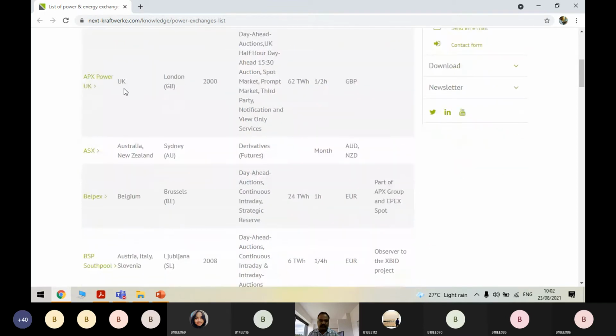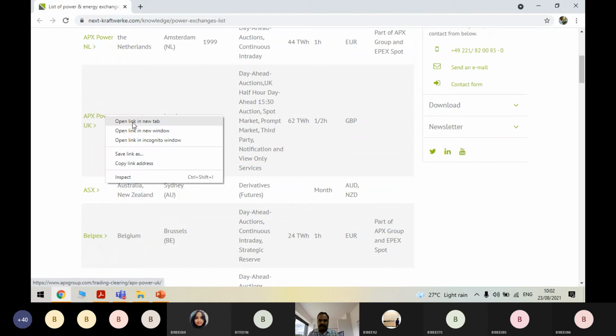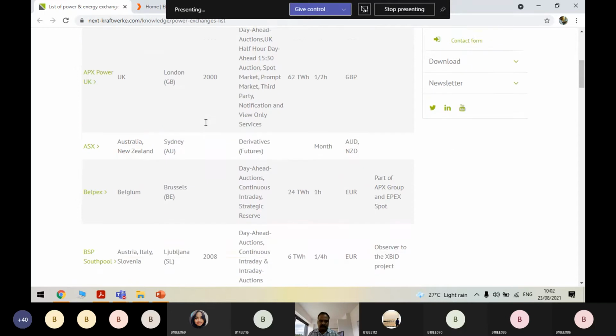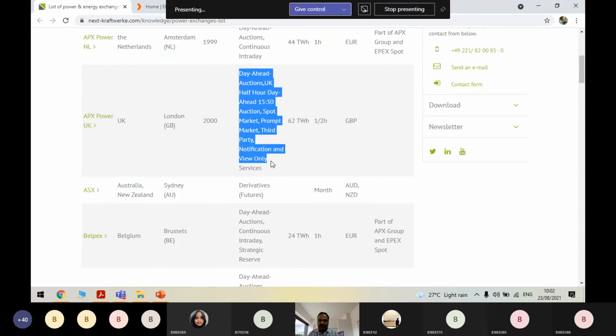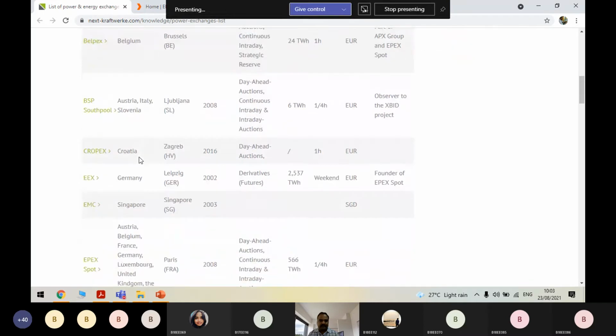Now, in the UK we have discussed it. So this is APX Power UK. This is a pool market, started in London in the year 2000. They have all types of markets, and their minimum schedule is half an hour. This is in pounds.